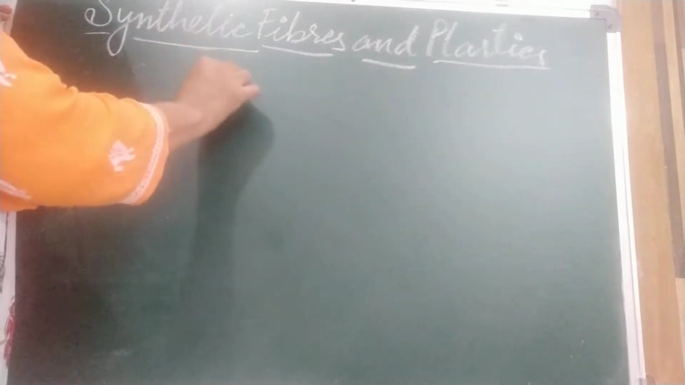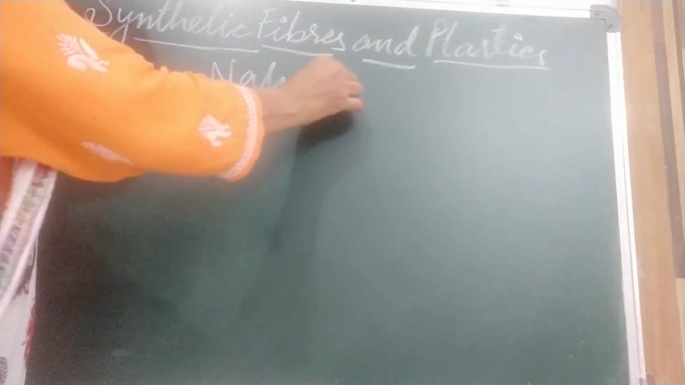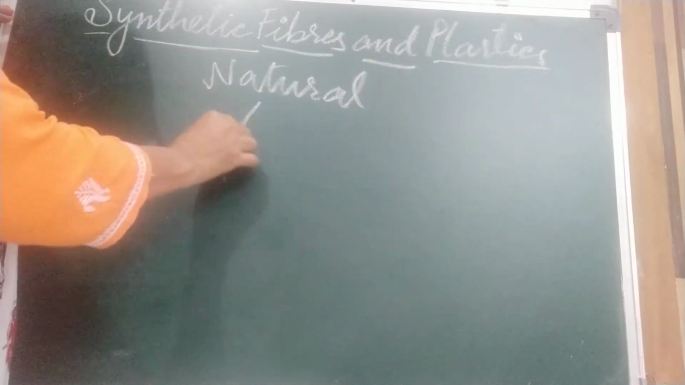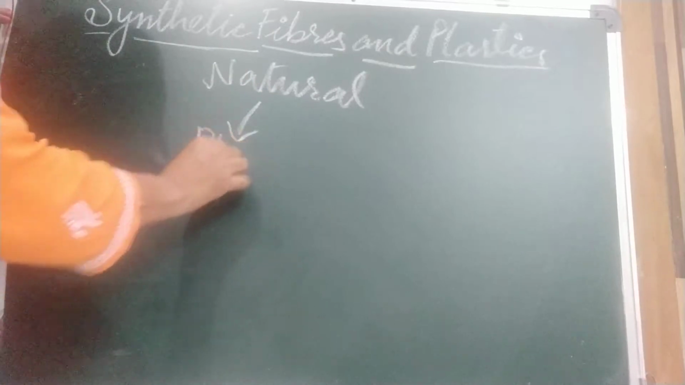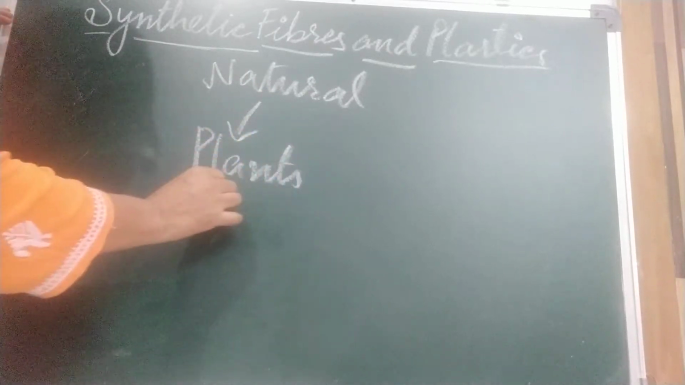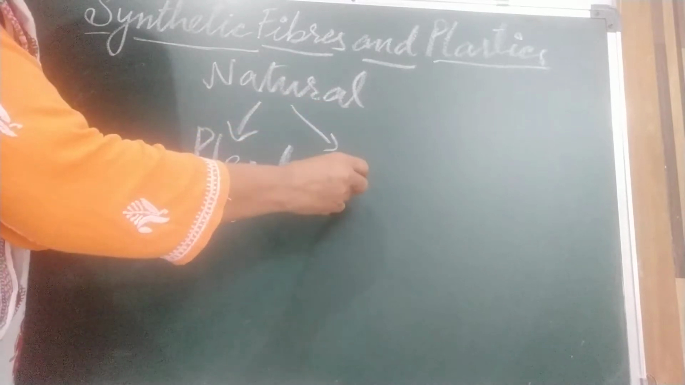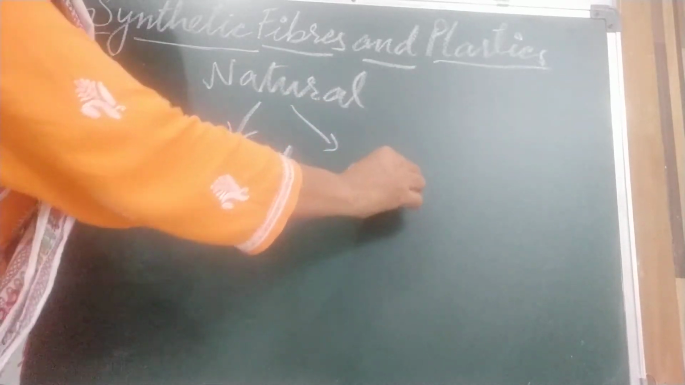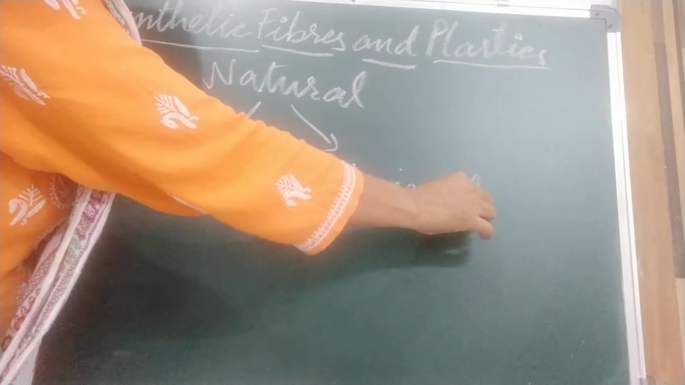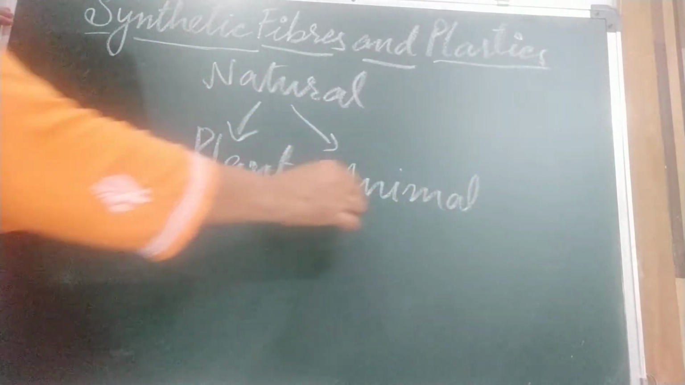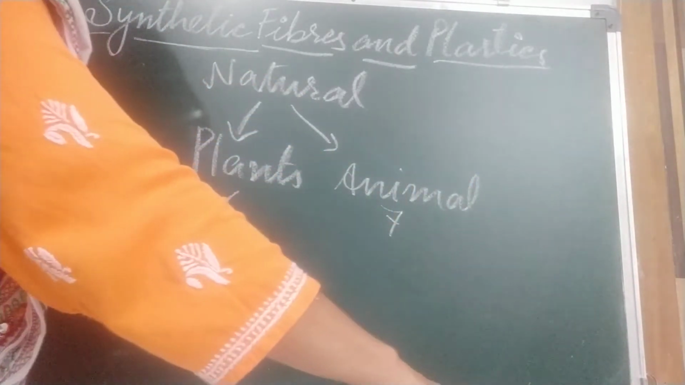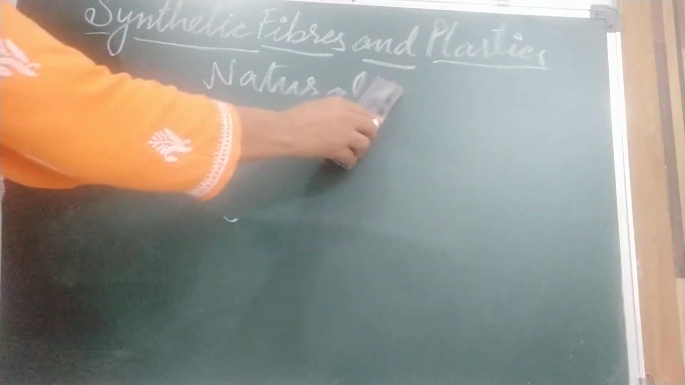Hello children, today we are going to discuss synthetic fibers and plastics. In previous classes you have learnt about natural fibers. In class 6 you learned that we get natural fibers from plants, and in class 7 you learned about animal fibers. So these two are natural fibers. In this class, we are going to discuss synthetic fibers.